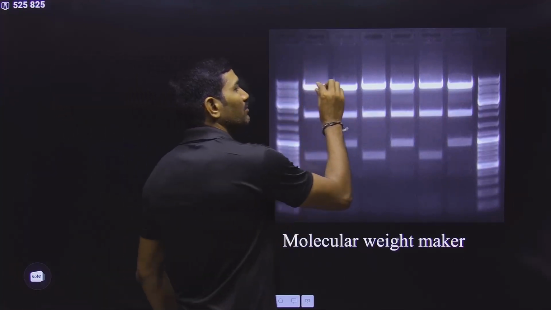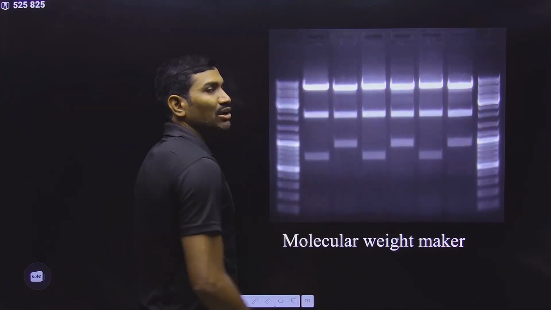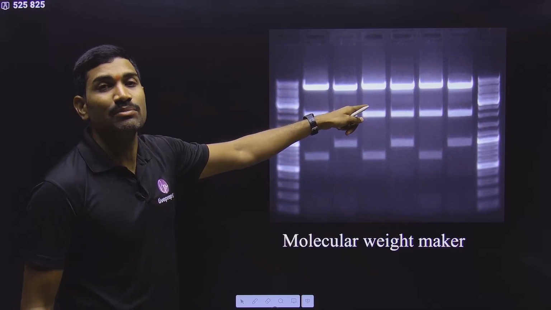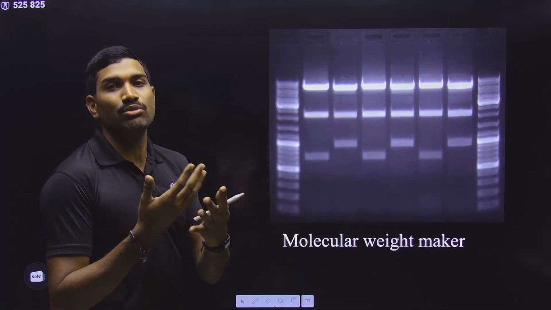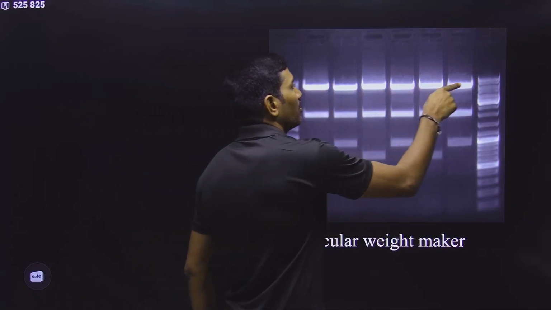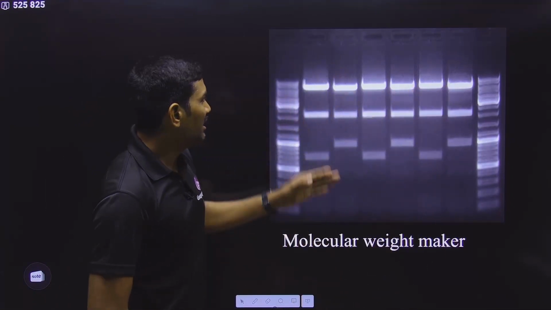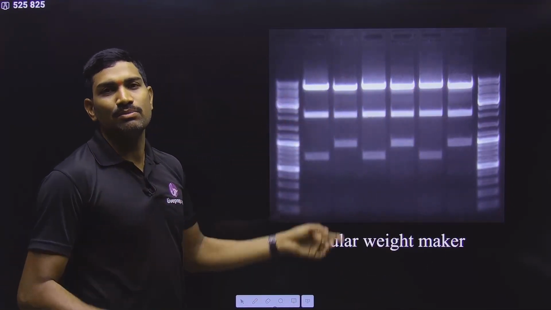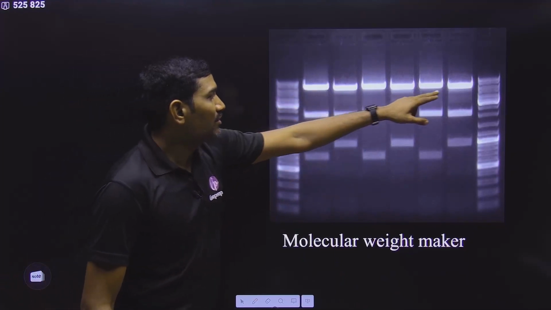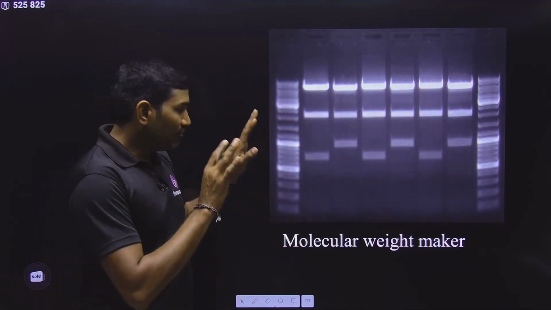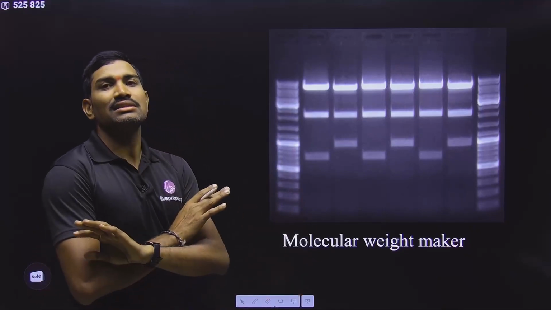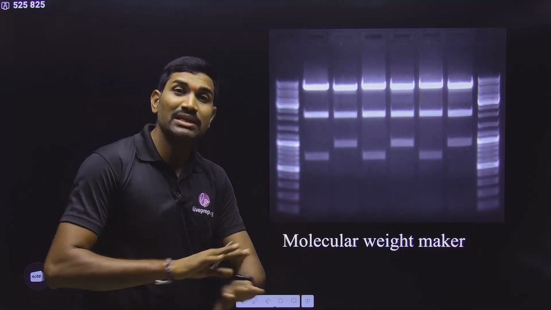So in this way you are observing these bright orange color bands. Wherever a band is there, it indicates the presence of DNA. Please remember, DNA interacted with the ethidium bromide, only that will form like this. Okay. So if DNA is not there, ethidium bromide alone cannot give this bright orange color. So in this way, we can identify the location of the DNA bands. Understood or not? With this, agarose gel electrophoresis is completed.